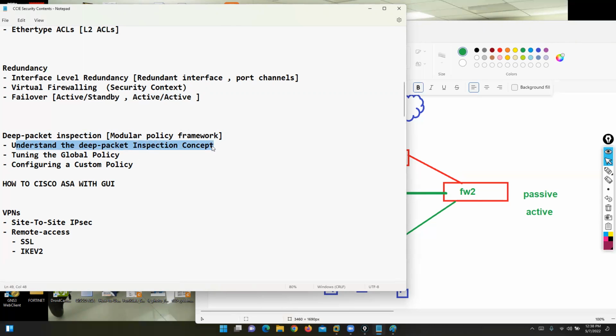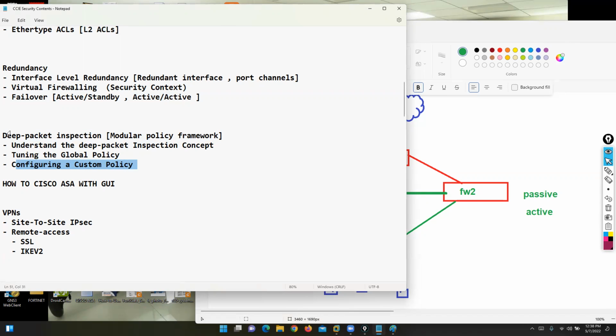What is a scenario where we can use this concept? We have a default global policy for deep packet inspection, so we can discuss where we can use the default global policy. And if you want to configure your custom policy for deep packet inspection with the modular policy framework, yes, we can create our custom policy. The Cisco ASA firewall can inspect the traffic from layer 2 to layer 7.